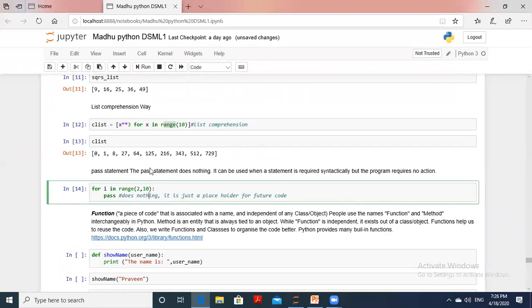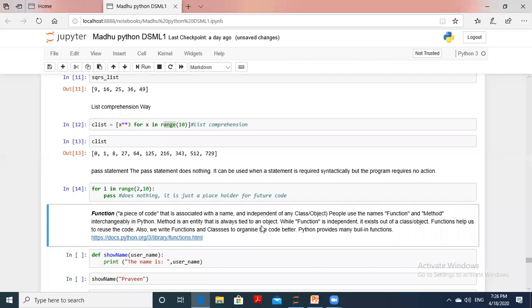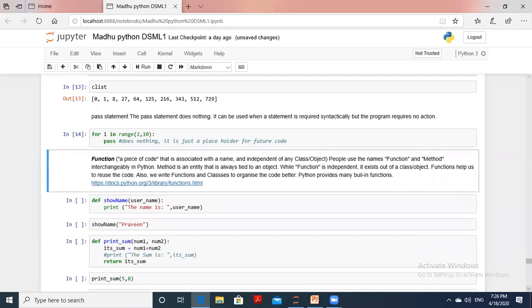Yes or no? Up to here we discussed the break statement, the continue statement, next list comprehension, and empty list filling. Now I'm going to discuss another more important concept, that is functions. You know functions in C language, in C++, in Java. The same way you can use functions in Python also.